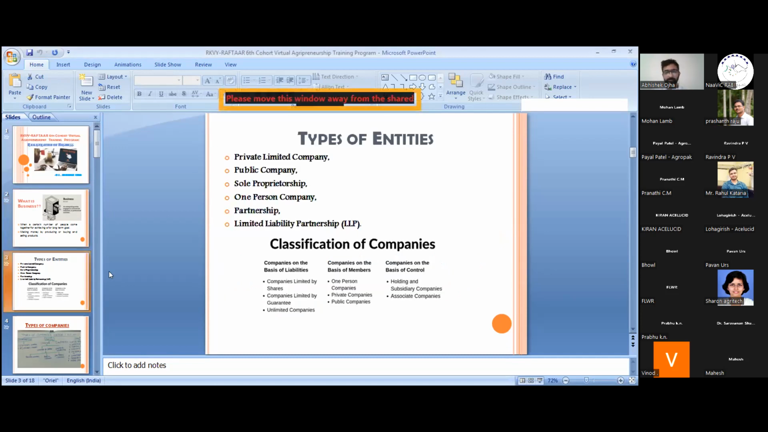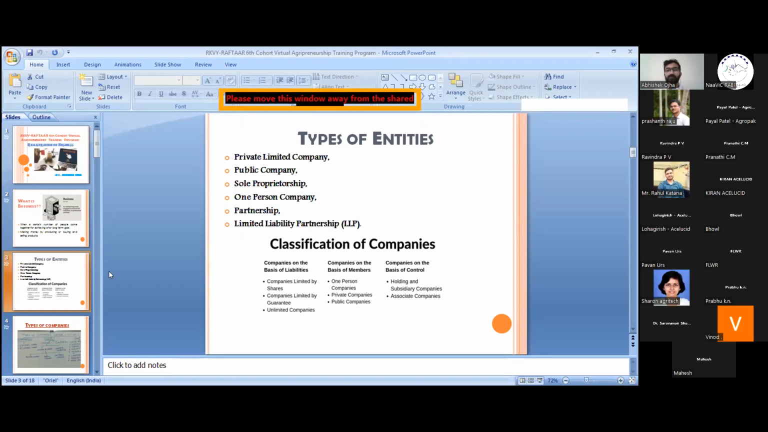So the next thing is types of entities. There are various types of entities provided in the Companies Act and in the Income Tax Act. So these are the basic companies which are provided: private limited company, public limited company, sole proprietorship, one person company, partnership, LLP. So these are the main types of entities provided in the Companies Act. Okay, so there are other companies also like Section 8 companies, NGOs, and NIDHI company. But our main focus is on these kinds of entities only.